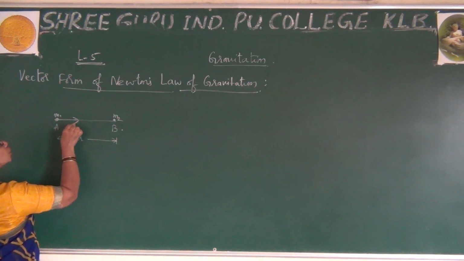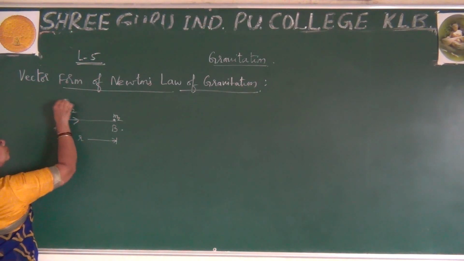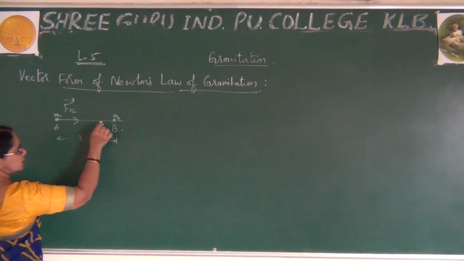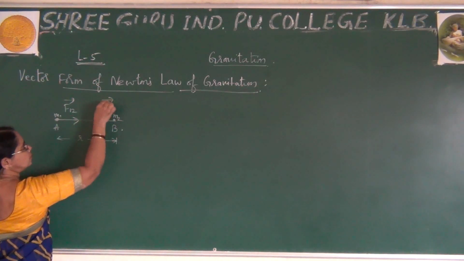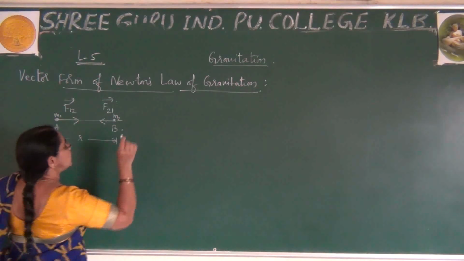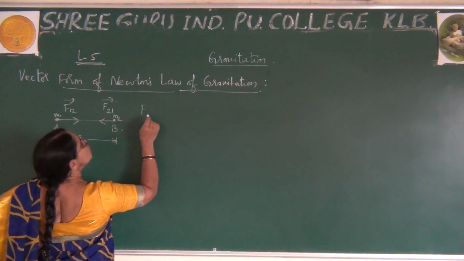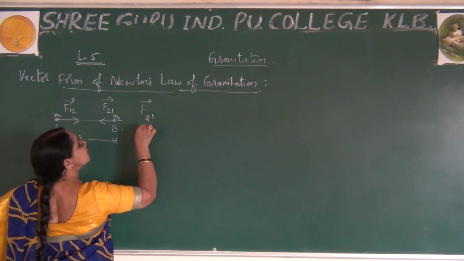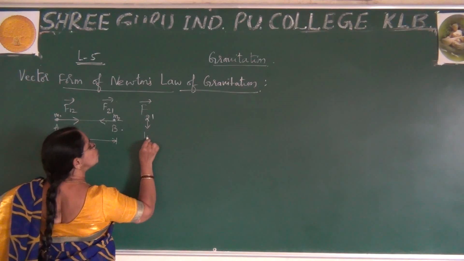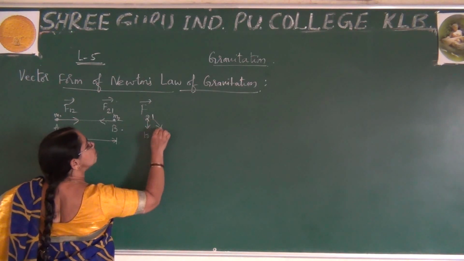This is what I can show here: F12. Right? And F21. Already I said F21. If I write like this, what does this represent? This is 2. This is 1.